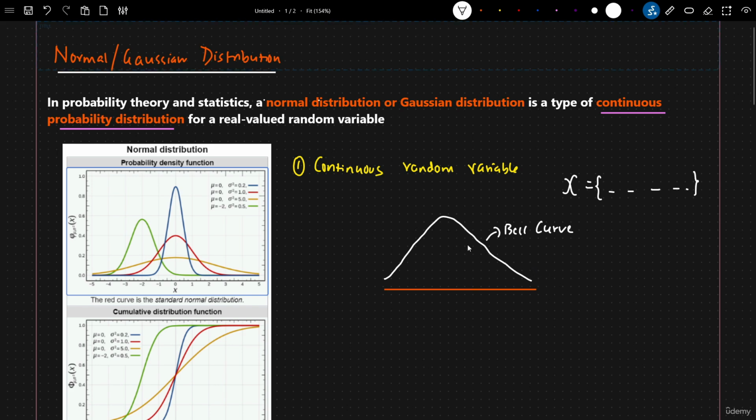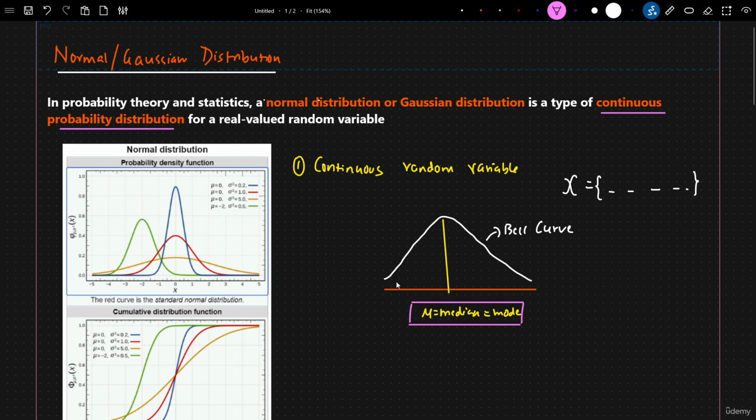Now, there are a lot of assumptions we can consider from this distribution, which is the normal or Gaussian distribution. Over here, first of all, in this center region, we basically have our mean value. So the mean will be equal to the median, which will be equal to the mode. This is one of the properties that we will be able to see in a normal or Gaussian distribution: the mean equals the median, and it equals the mode.